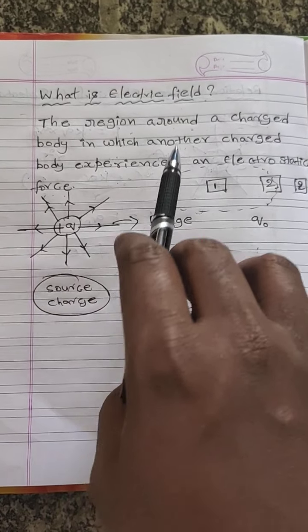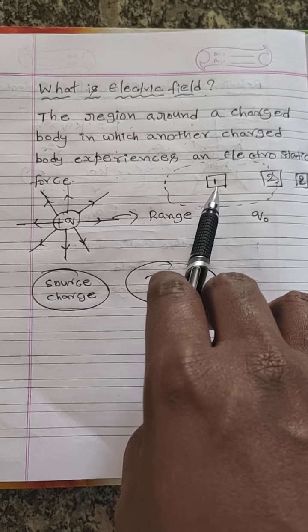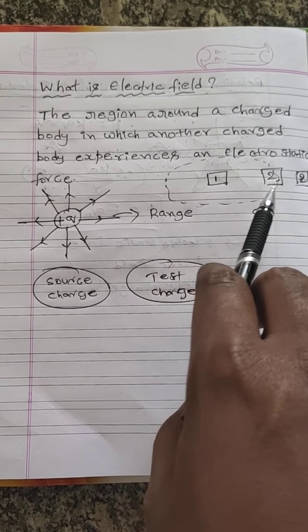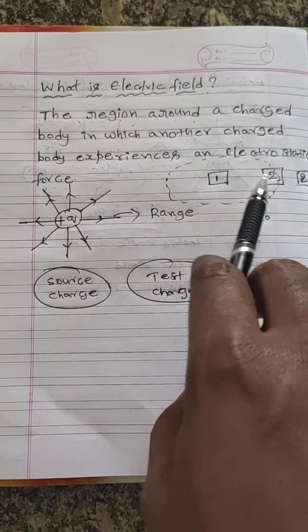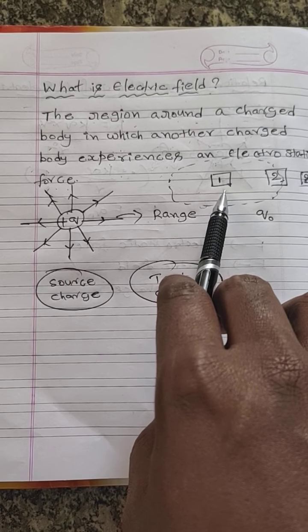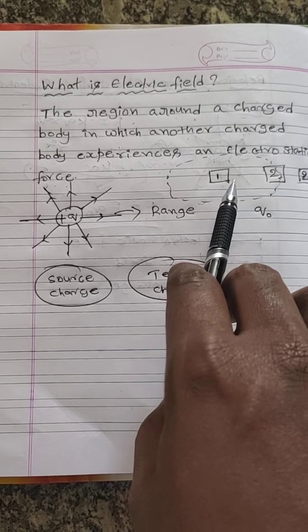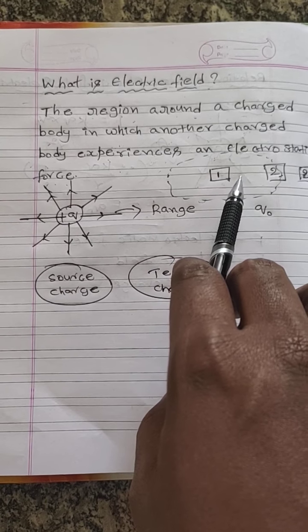Okay, the same definition I can explain by using a diagram. Consider person 1 and person 2. These two persons are located at different positions. Assume the distance between person 1 and person 2 is 1 kilometer.